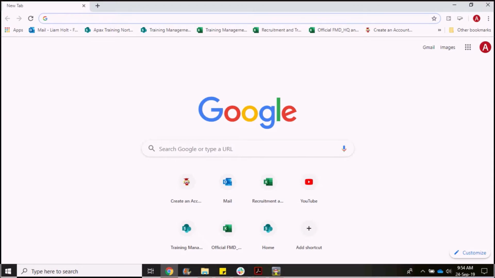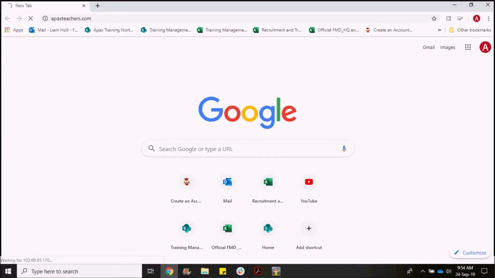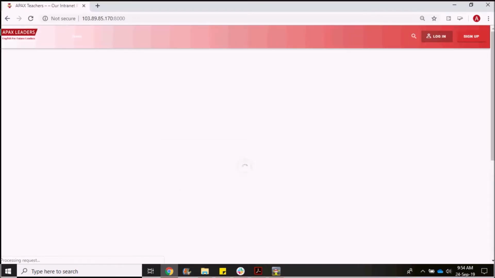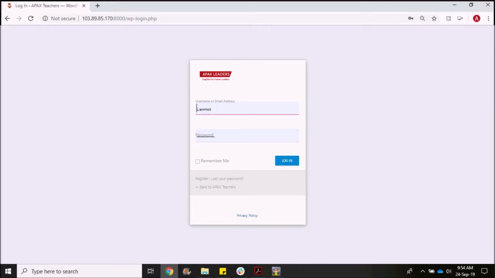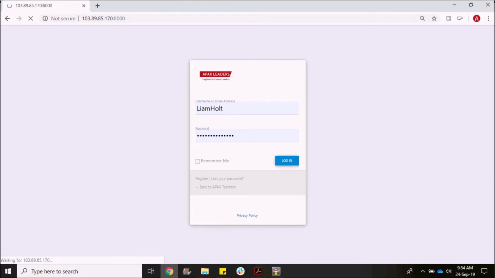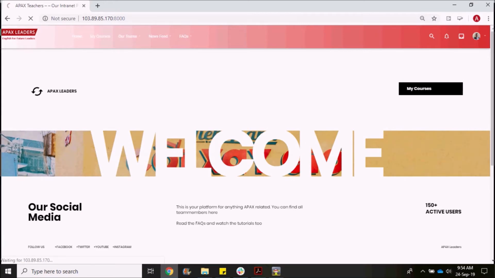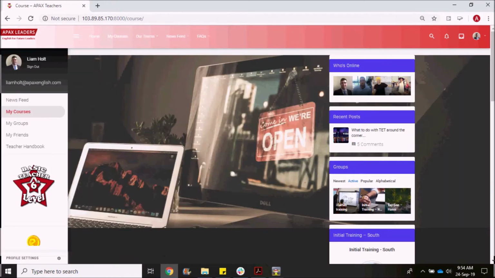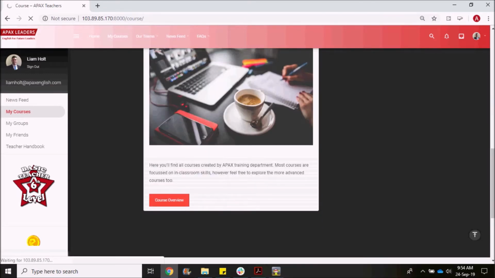So the first thing you would do is log on to our website, which is apexteachers.com. Now you would have had this password ahead of time from our team, and hopefully you've already watched a pre-training course. So you'll log in here. Now my details are already saved here, which is handy. I log on and then I reach the home page here. So I want to go to my courses, and we're in the training department here, course overview.